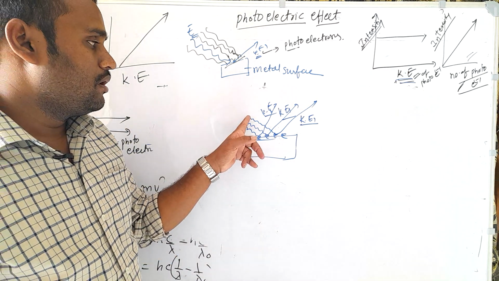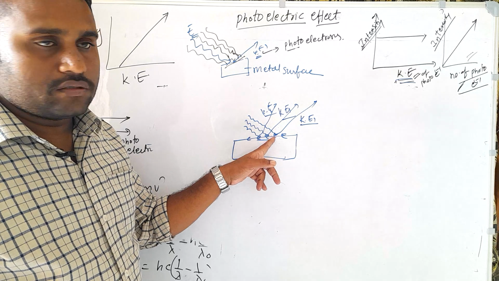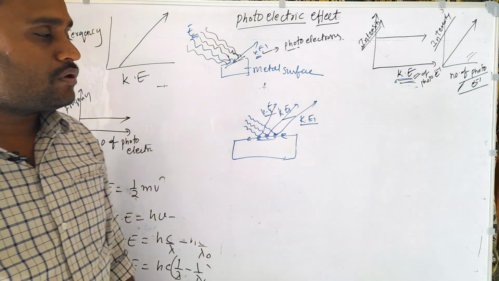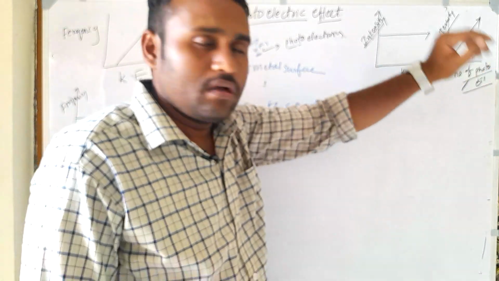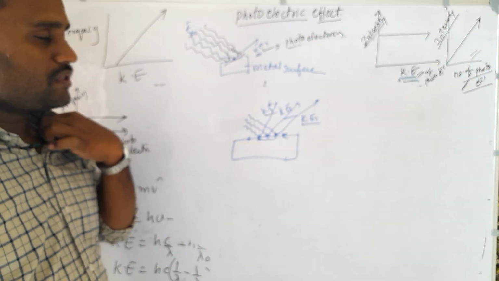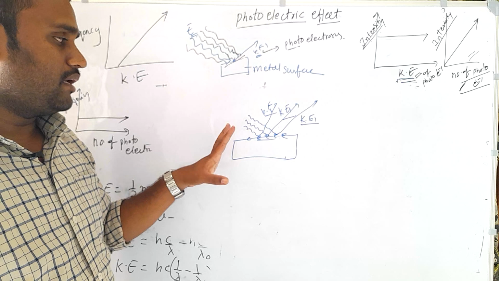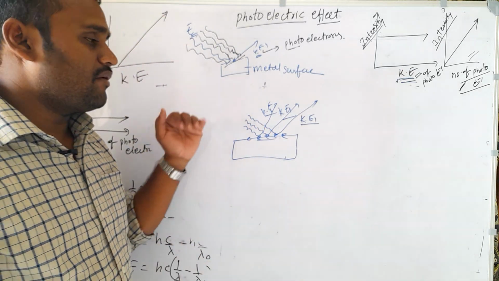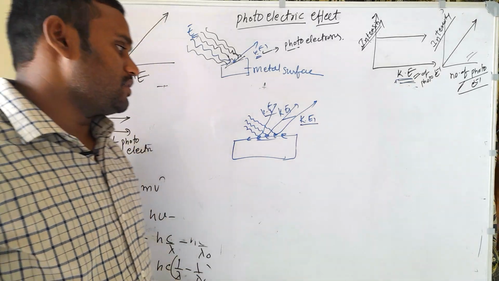Similarly here, the number of photons increases and the ejected electrons also increase, but they go with the same speed, so there is no increase in kinetic energy. This tells us that light does not have a continuous nature, but a discontinuous nature.